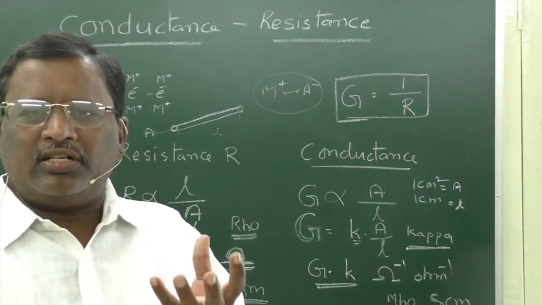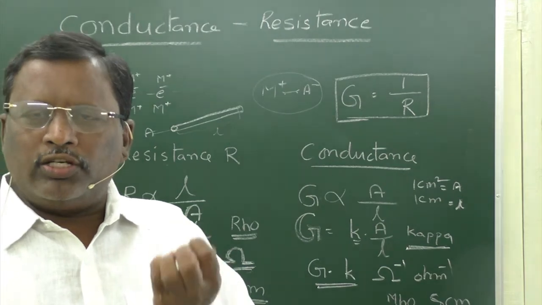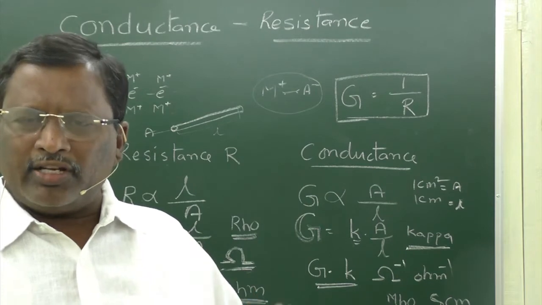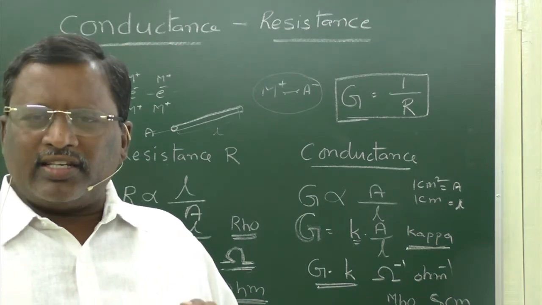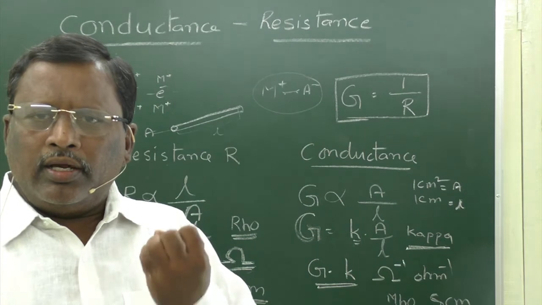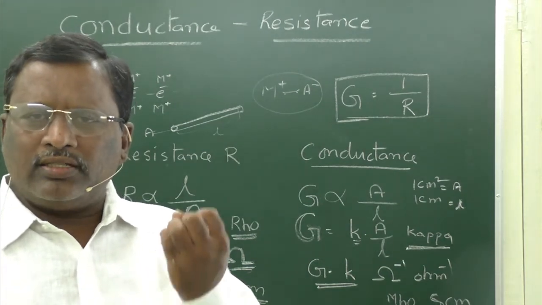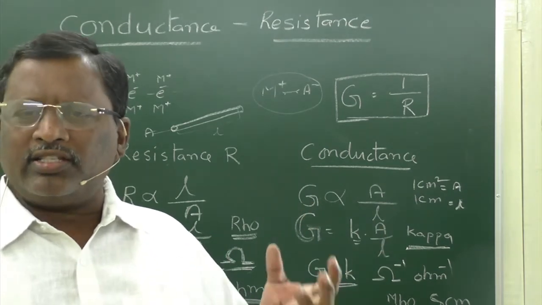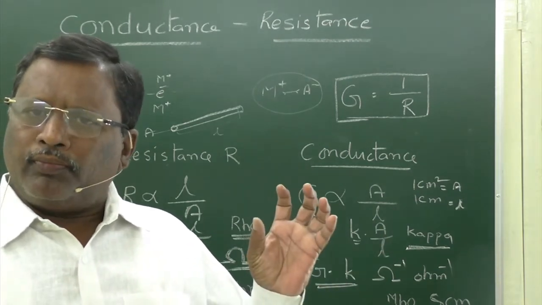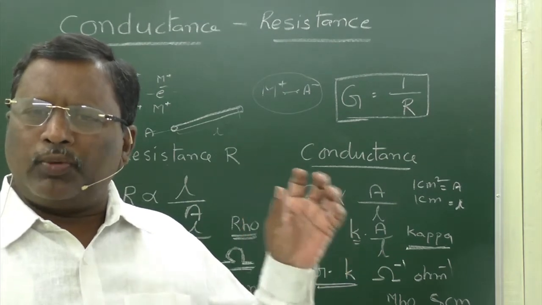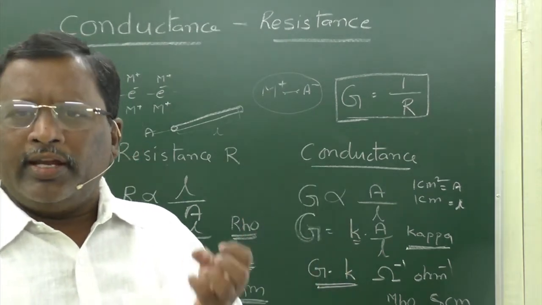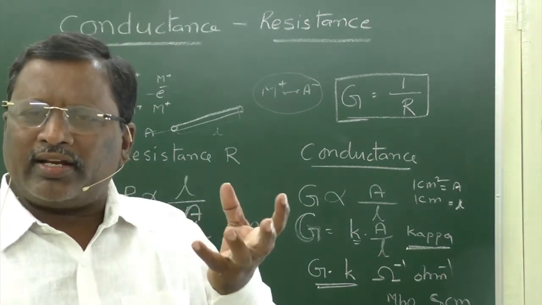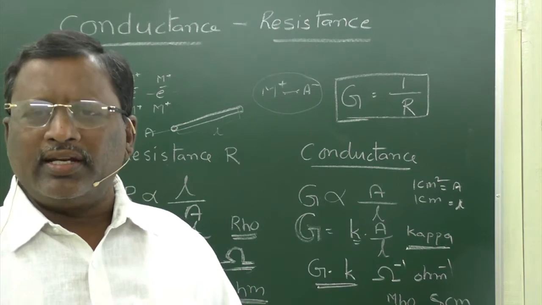In a metallic conductor, that restriction is due to the attractive force of metal kernels with electrons, whereas in electrolytic conductors it is due to the attractive force between oppositely charged ions. It gives some resistance to the conductance, which is said to be resistance.